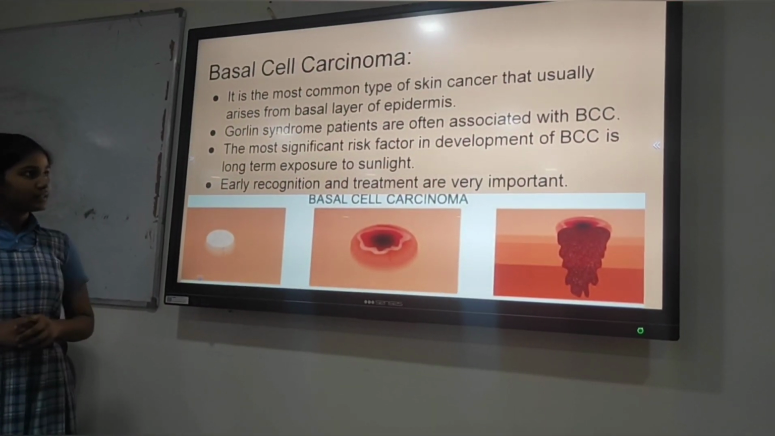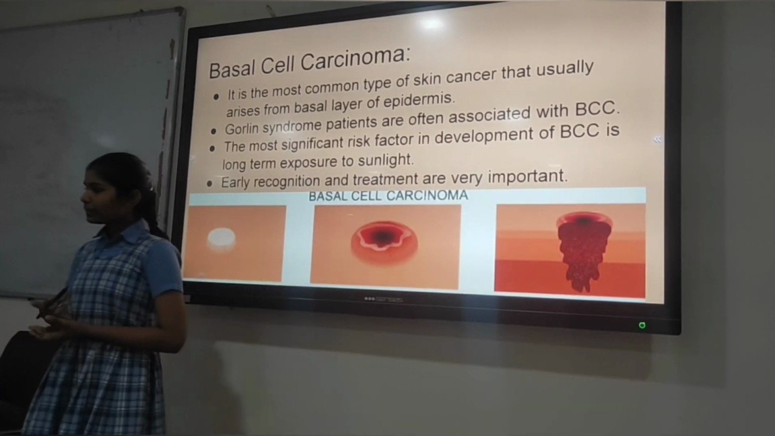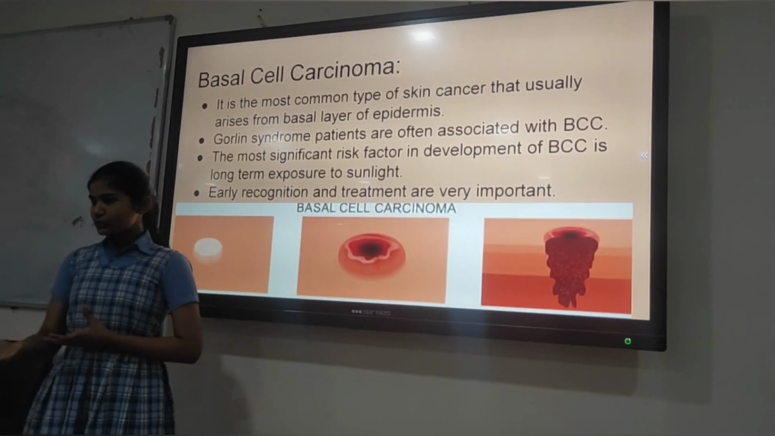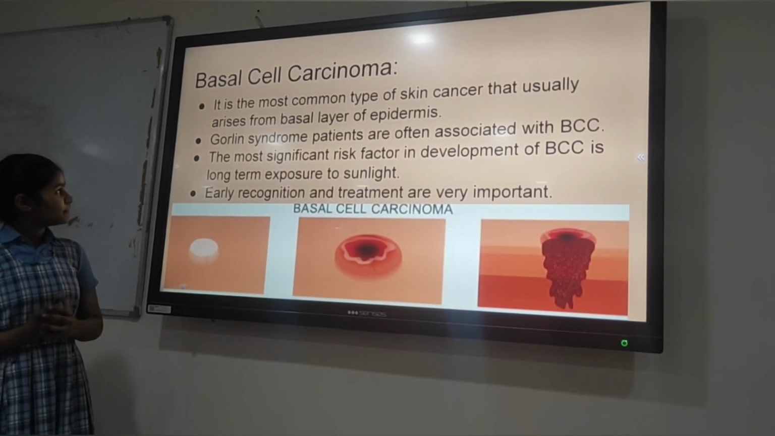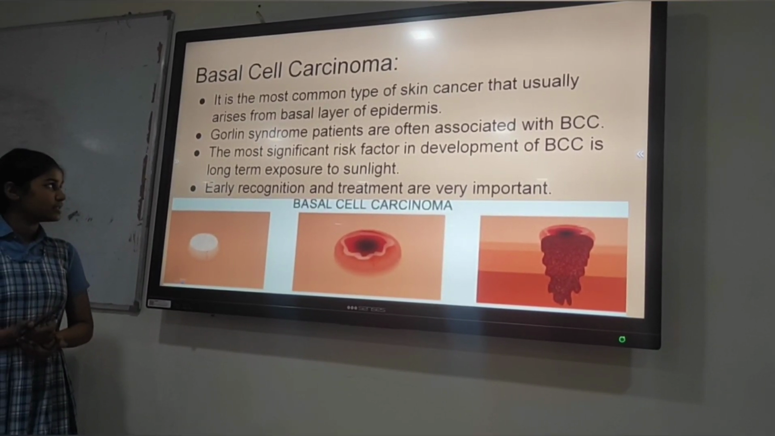BCC, basal cell carcinoma. It is developed in basal cells. Those basal cells are present in the basal layer. They produce new cells when old ones die. The cancer that develops in it is called BCC, and Golden syndrome patients are often associated with BCC.